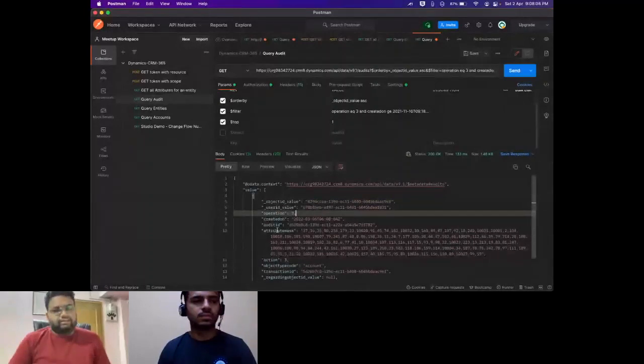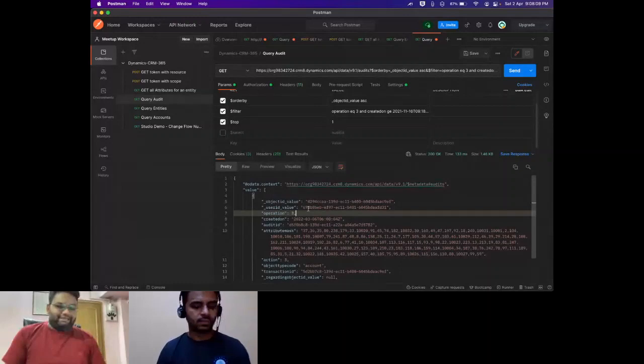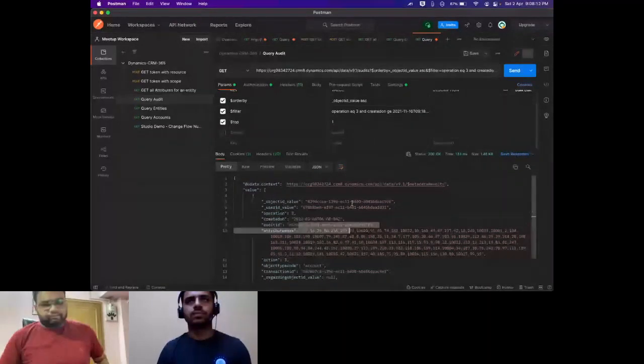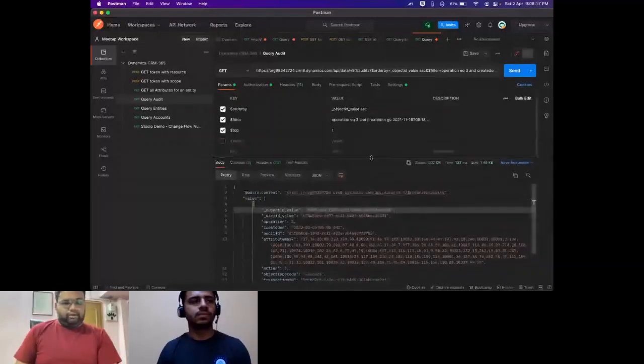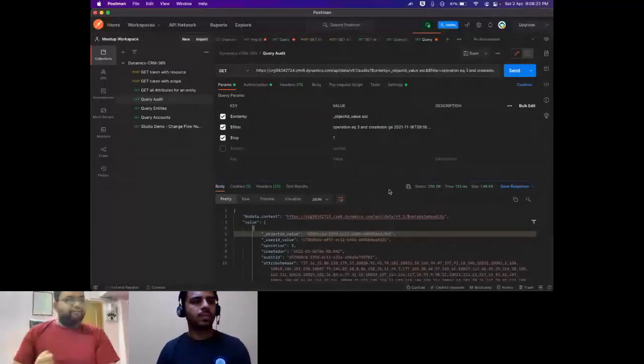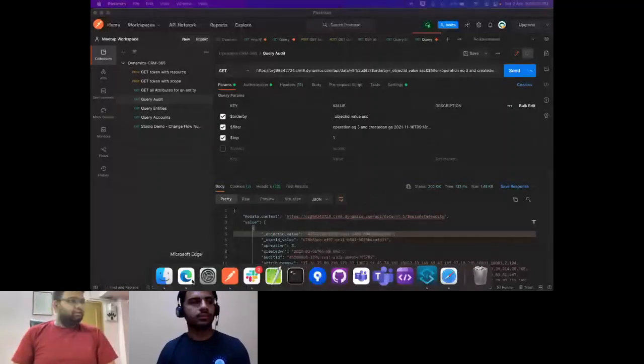It audits everything: creation, deletion, updation, or anything that changes. And this is the audit ID for that. So yeah, that's the audit object. And again, it's not enabled by default, so I have to enable it first.